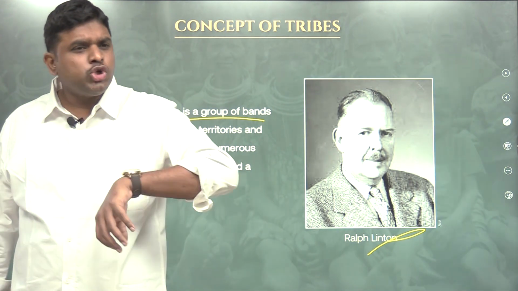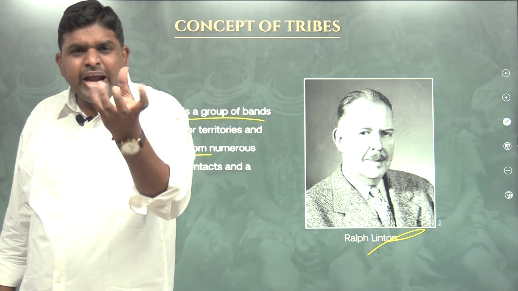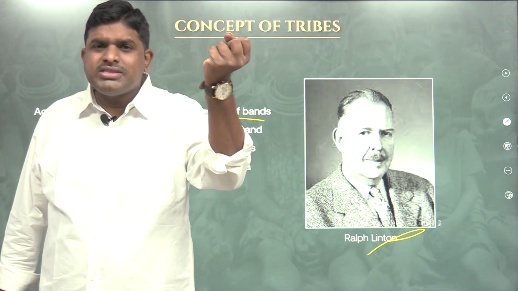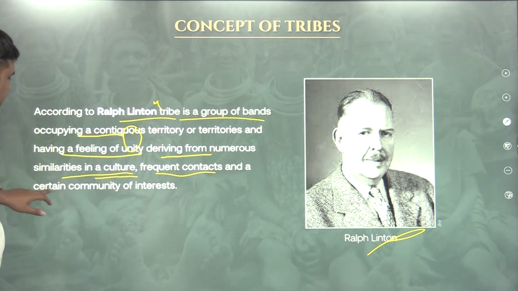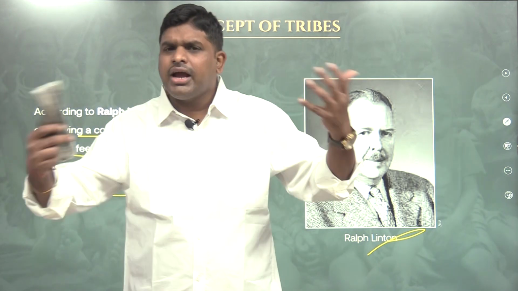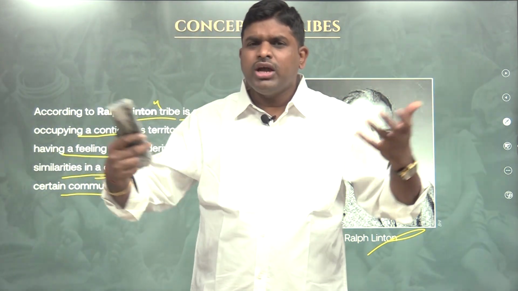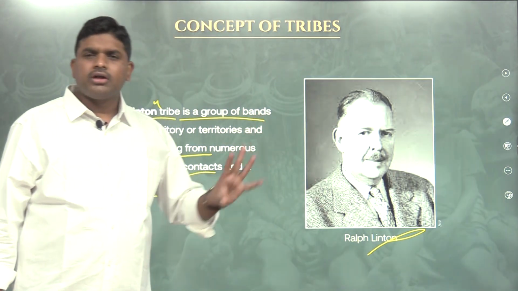Your social evils, my social evils are there. So everything is the same, so a togetherness, because of similarity in culture, frequent contact and a certain community of interest. We have frequent contact, a community feeling, a together feeling. That particular community is called a tribe according to Ralph Linton.